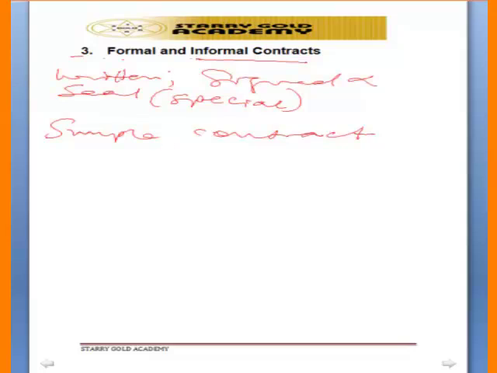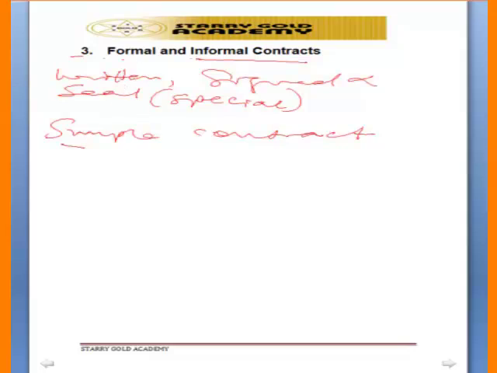So it is only formal contract that must be written, must be signed, and must be under seal. But an informal contract can be in any form, either in oral form or in written form. It may not even be signed. That's what we call informal contract or simple contract. But in simple contract, parties must exchange promises. Any party that does not exchange promise cannot enforce the contract.